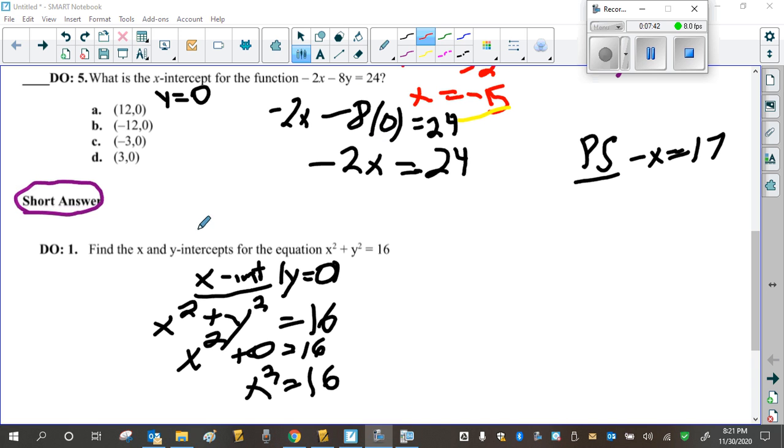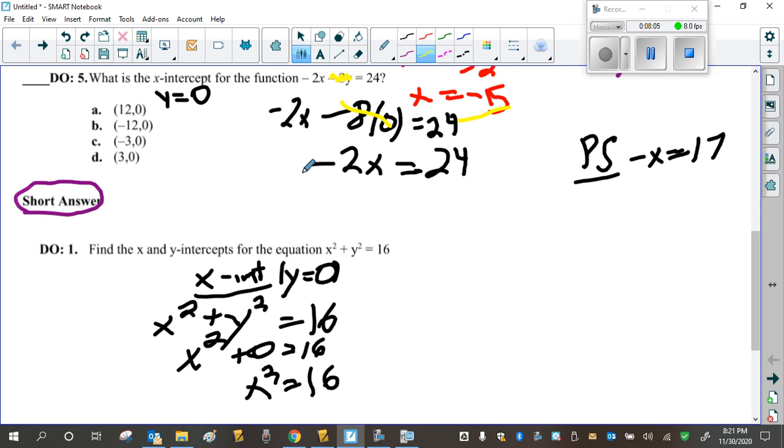Okay, sorry about the mess. Like I said, I don't have my tablet. It's at school. So this is x-intercept. So read the questions carefully. You don't have to find the y-intercept here. It just says what's the x-intercept. So y equals 0. So you don't need the y part. You can just cross it off. X-intercept means there's no y term.